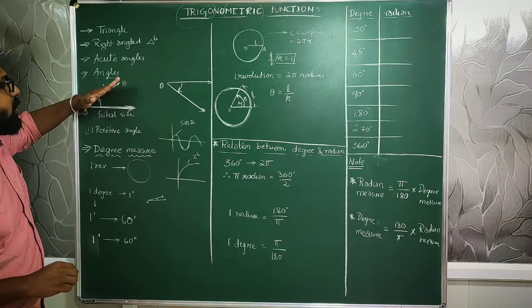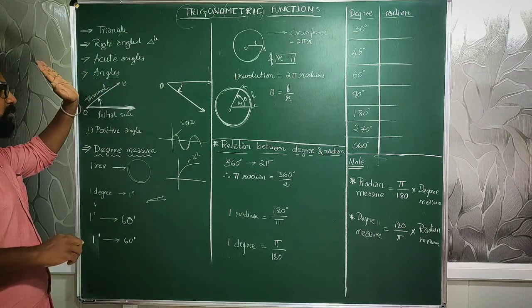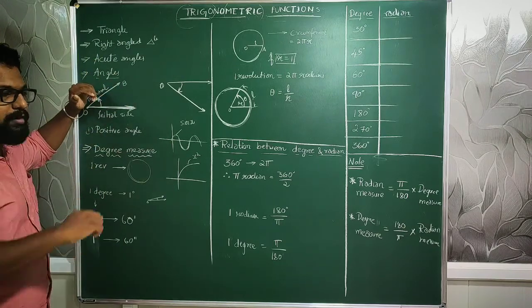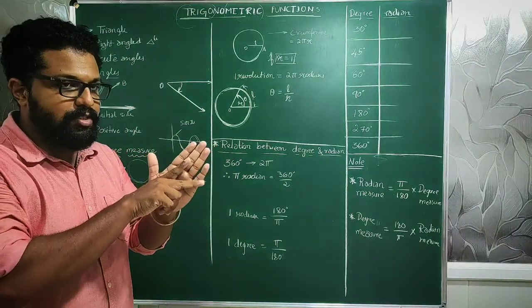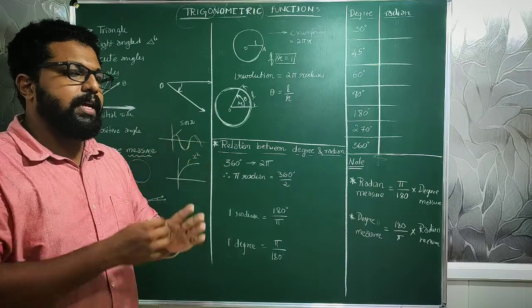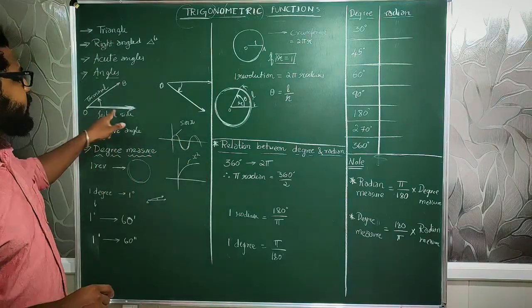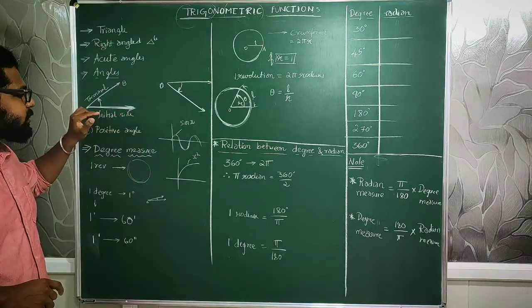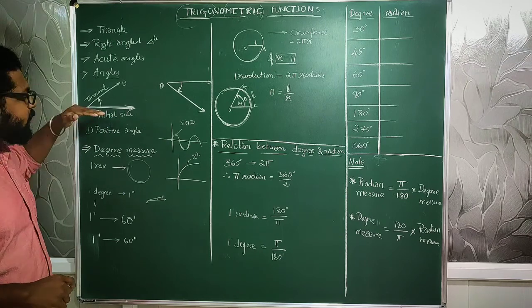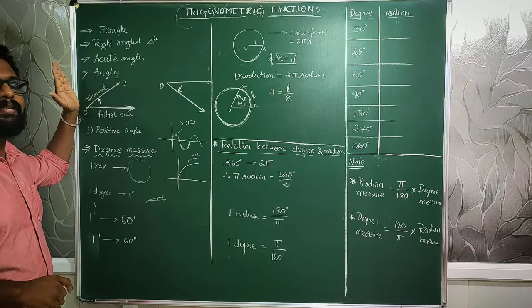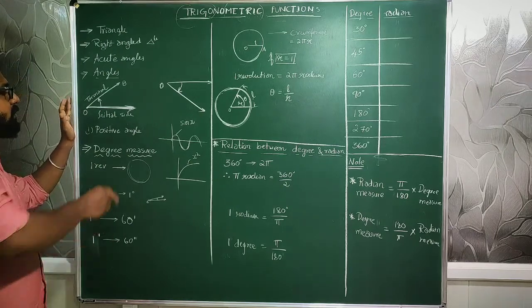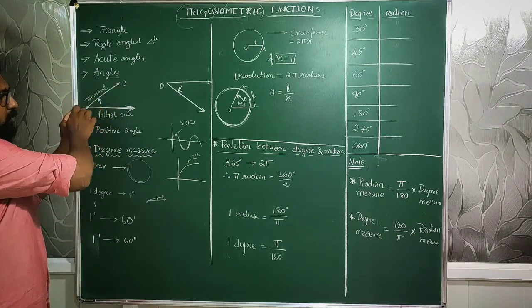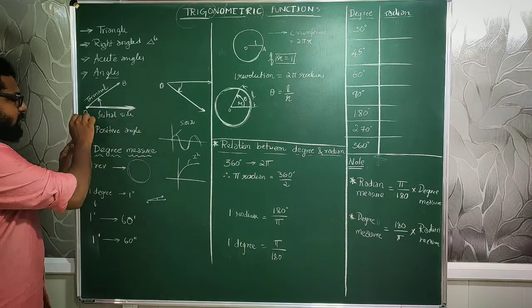The other ray will start moving. It starts rotating. You can imagine the hands of a clock, how they move. In that, imagine one of them is stable all the time in the same place. That is called the initial side. The one which moves around is called the terminal side. The point which is common to both of them is called the vertex.